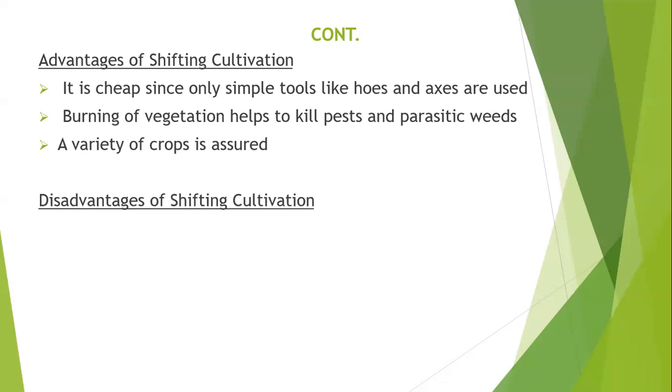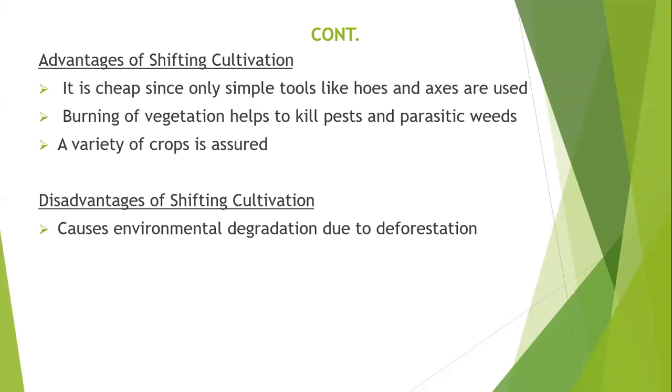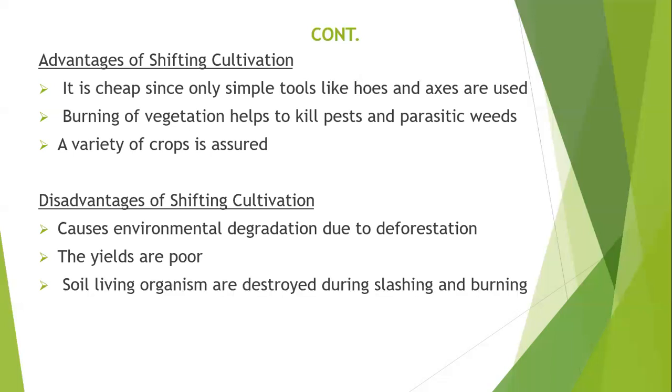That's an advantage. Disadvantages. It causes environmental degradation. Now, when we say environmental degradation, we mean destroying the environment due to deforestation. So due to deforestation, the environment is damaged. Now, the yields are so poor. That's another disadvantage. Why? Because of poor methods of farming. The soil living organisms are also destroyed during slashing and burning. That's another disadvantage.